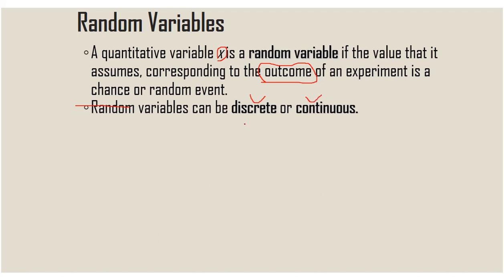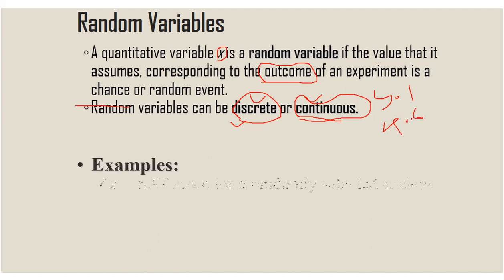Discrete means it will be countable. For example, how many students are in a class is a discrete example. For continuous, we take height. If we measure height, it will be values like 5.1, 4.6. This is a continuous distribution example.